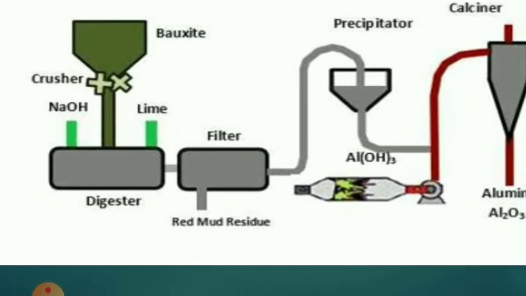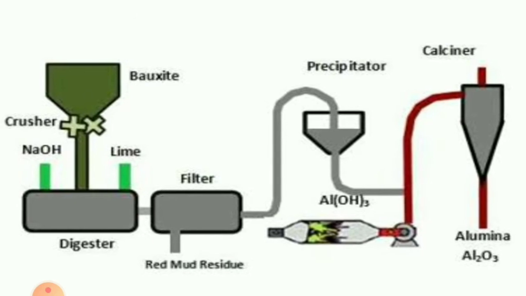Now, in the digester the bauxite enters and is leached. In the digester there is NaOH, the caustic soda, at high temperature, 140 to 150 degrees, and at high pressure. The bauxite is kept soaking at 140 to 150 degrees for 2 to 8 hours.